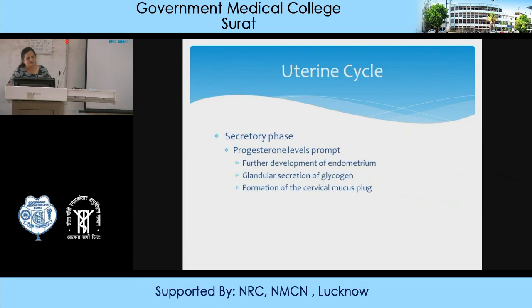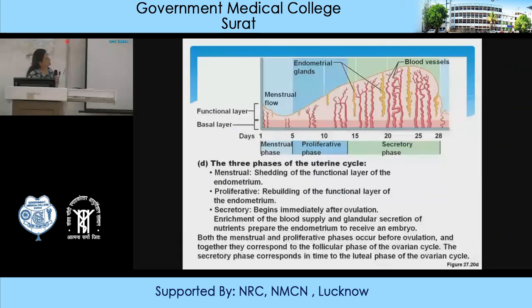In the secretory phase, the progesterone levels again promptly increase because of the corpus luteum, glandular secretions increase, the arteries become spiral, the different glands increase, there is further development of the endometrium, and formation of the cervical mucus plug if fertilization doesn't take place. This is just a revision of the menstrual shedding and the proliferative phase, where you can see the glandular size and the blood vessels all increasing. Then the phase, ovulation on the 14th day, then the secretory phase and the menstrual phase.